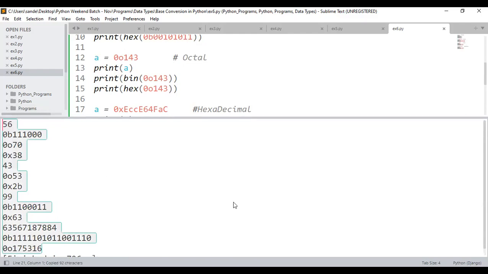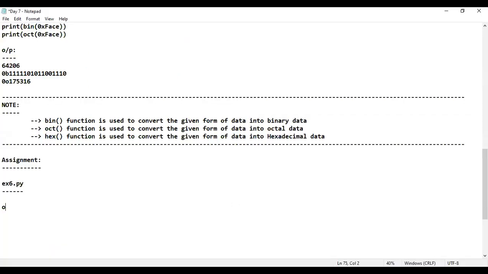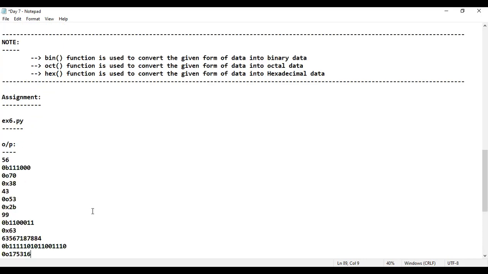I'll just come back to day 7. In this day 7, I'm going to write the output as well. Output also I have written. Why? Because what is there in that? Just execute for me. Correct, right?